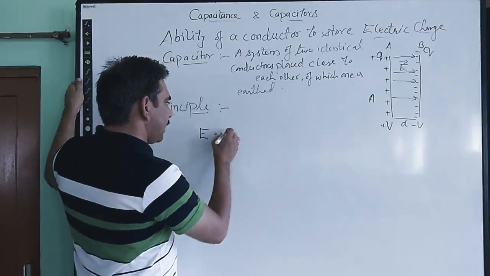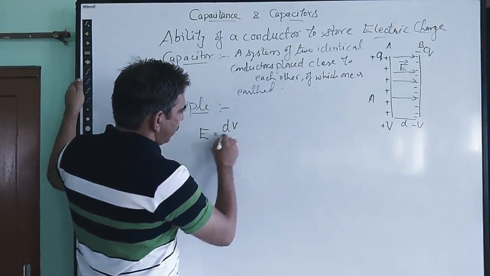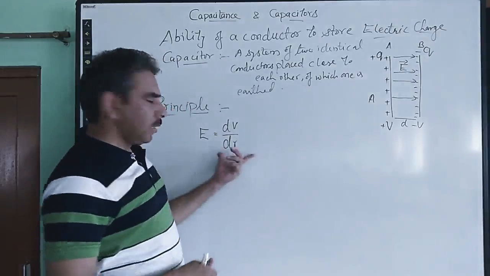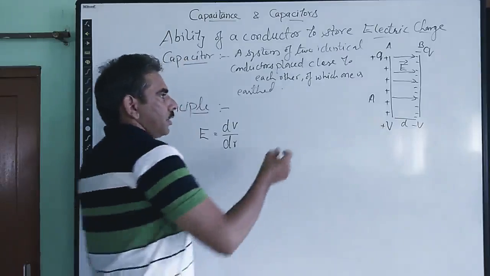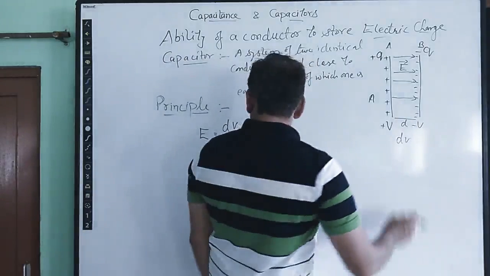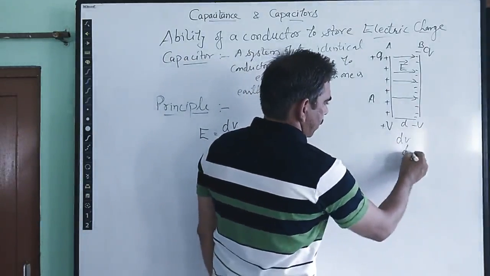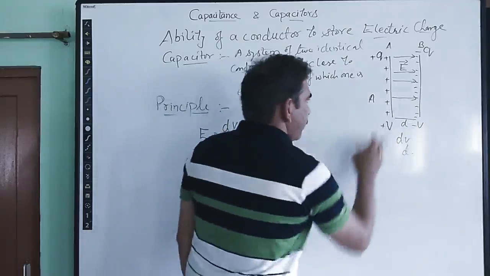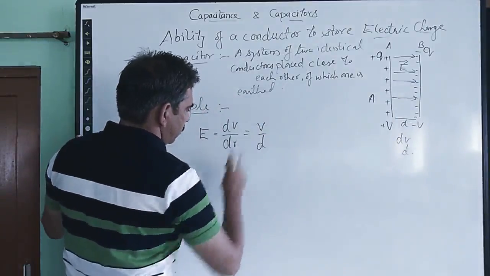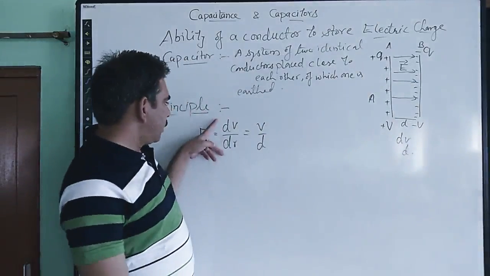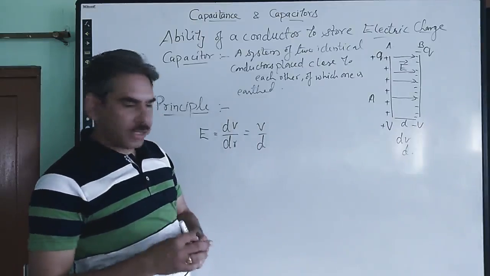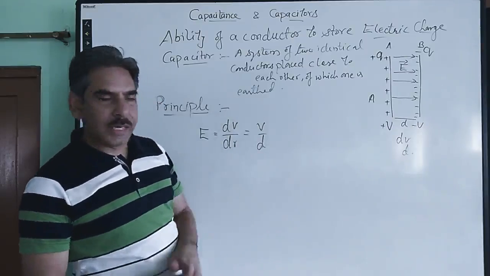So electric field can be written as dV upon dr for a parallel plate capacitor. It is nothing but the potential gradient. Means these two plates are placed at a potential difference of V and the separation between them is d. Because the electric field is uniform, simply it can be written as V upon d, the potential to which each plate is raised and the separation between the plates.